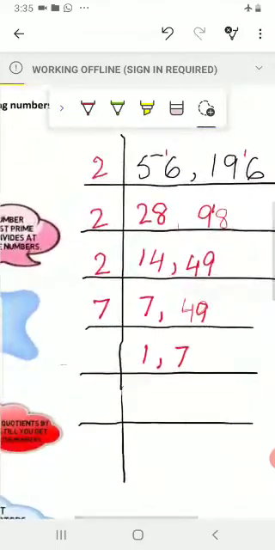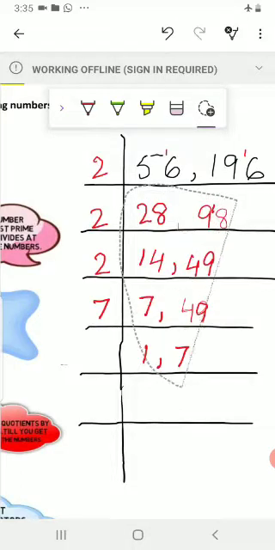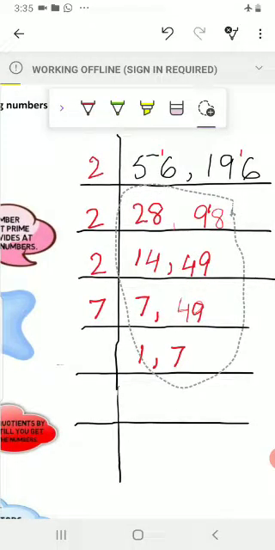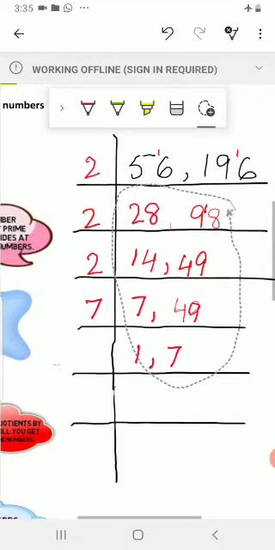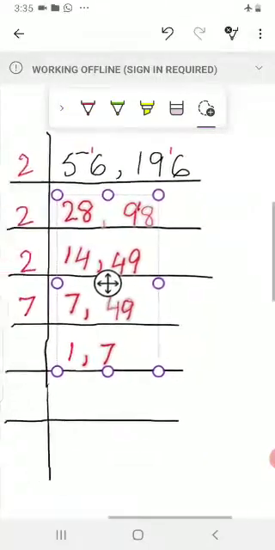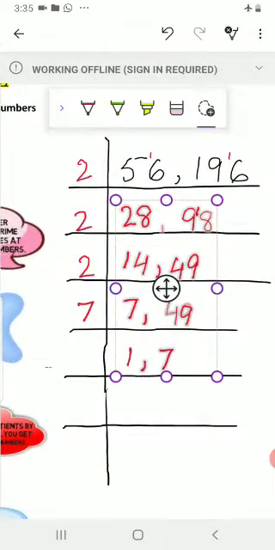Okay, these are called, yes students, these are called quotients. ठीक है? हमने जब तक इनको डिवाइड करना है, जब तक सब क्वेश्चंस क्या ना हो जाए 1. Till we get 1 as the quotient for all the numbers. Okay, here we get one quotient. 7 ones are 7. But 7 is remaining, so again we divided by 7.